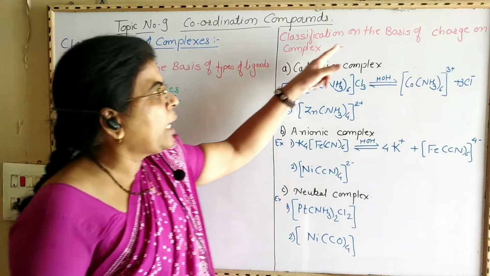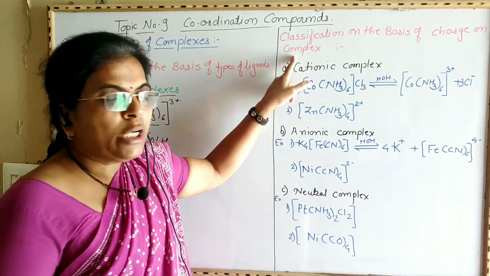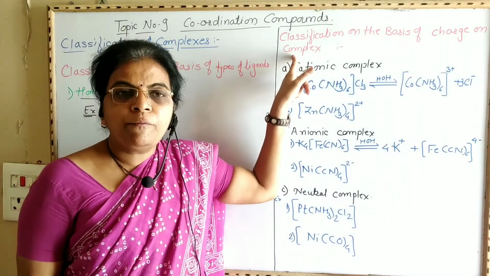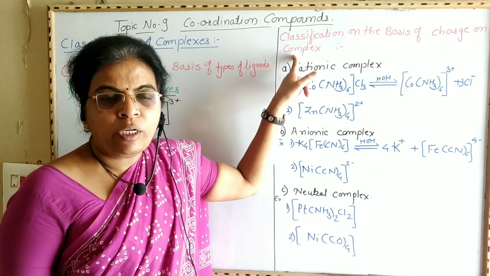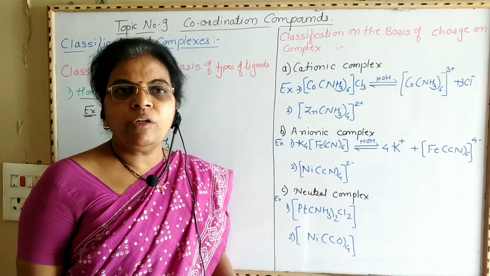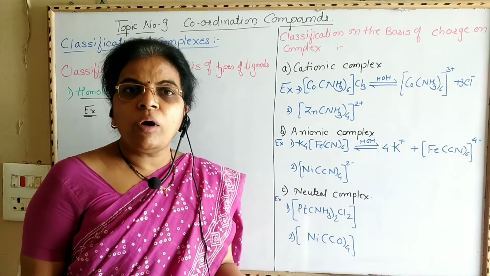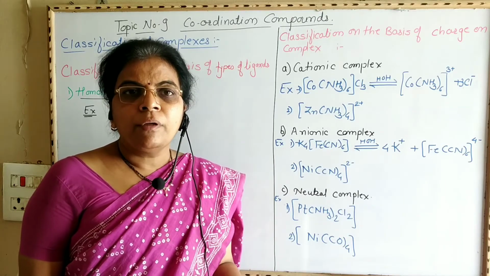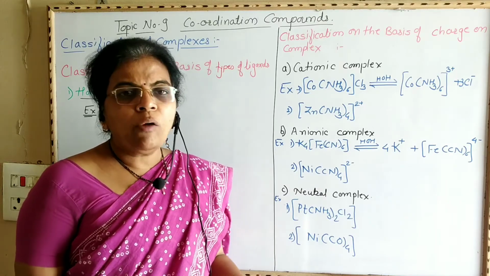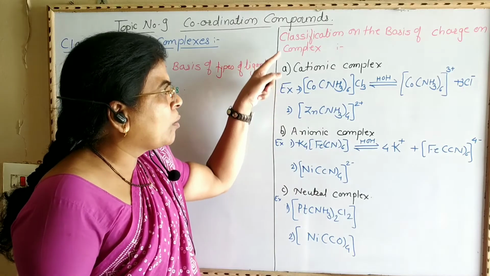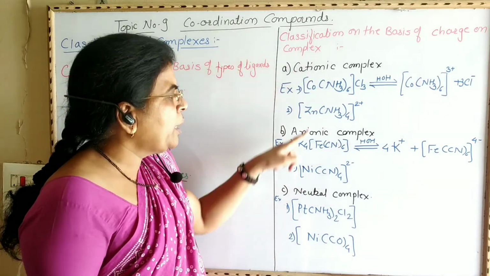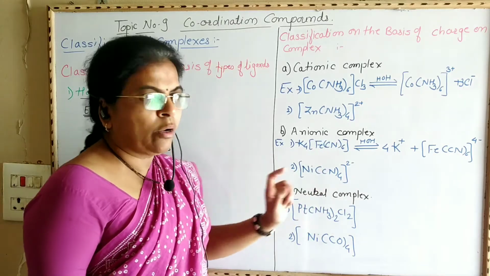Now we are going to see classification on the basis of charge on the complex. We know that if there is a positive charge on a species, then it is named a cation. If there is a negative charge on a species, then it is called an anion. And if there is no charge present on a species, then it is neutral. Like this, coordination compounds are classified as cationic complex, anionic complex and neutral complex.